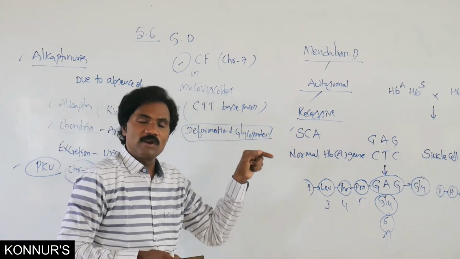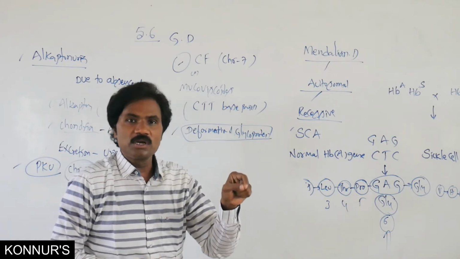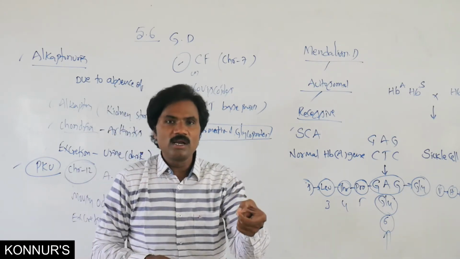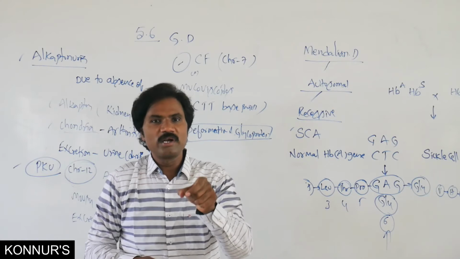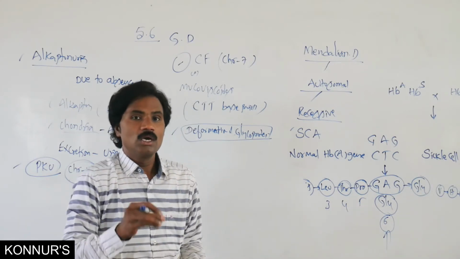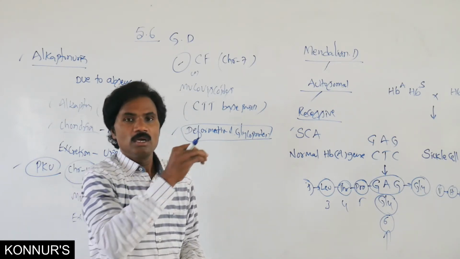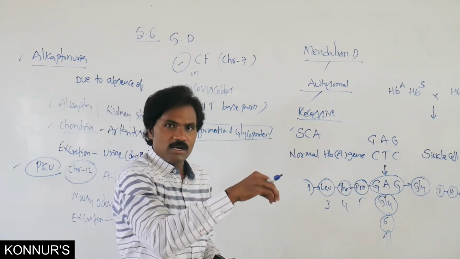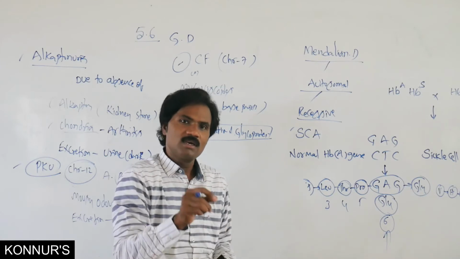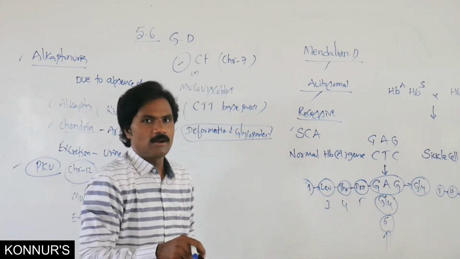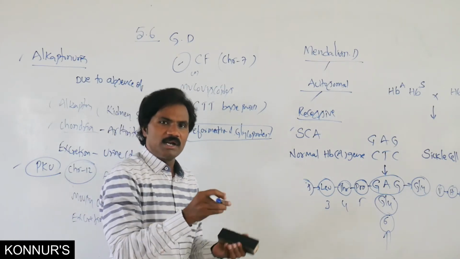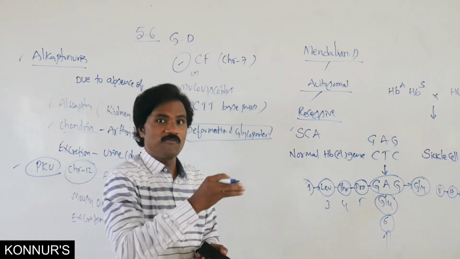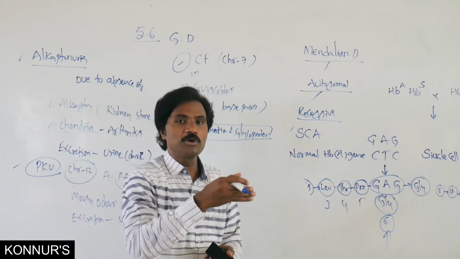Whenever there is dysfunctioning of glycoprotein, it affects the respiratory tract as well as the gastrointestinal tract. That is important: the defective gene of chromosome 7 affects both the respiratory as well as the gastrointestinal tract. In the respiratory tract, mucus is deposited because of failure of chloride transportation.